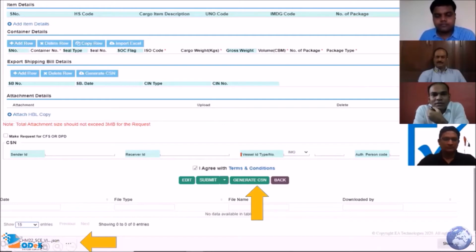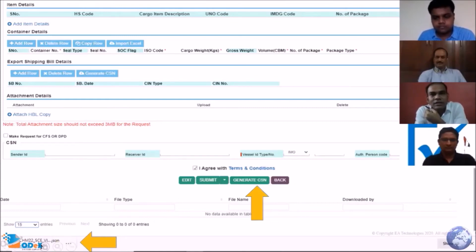Now, this is the JSON file. Whenever you have the actual data entry, if you click on that file, it is in JSON format. And this file has to be digitally signed before uploading onto the ICEGATE. So this is something which is very important. As soon as you upload the ready-made file, your work is done, nothing else.